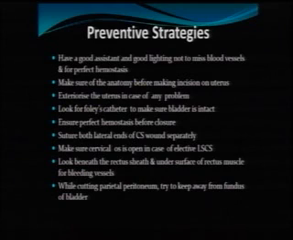So before I stop, let me say a few preventive strategies to prevent complications. Have a good assistant and good lighting so that you can see properly and do not miss vessels, and achieve perfect hemostasis. And make sure of the anatomy before making an incision on the uterus. Look at the round ligaments and put the incision in between. And exteriorize the uterus if there is any bleeding problem. And ensure perfect hemostasis before closure.